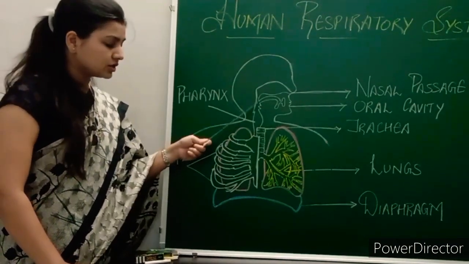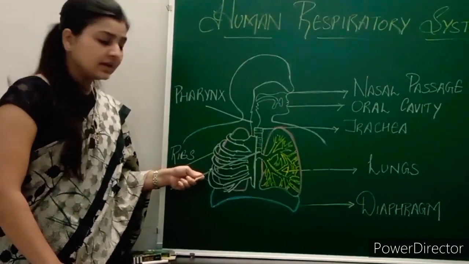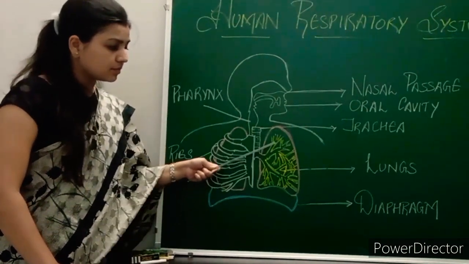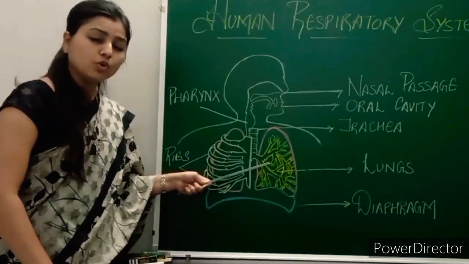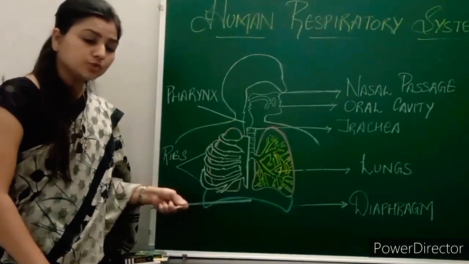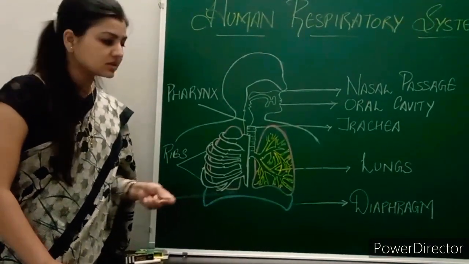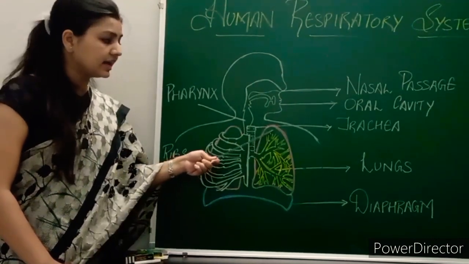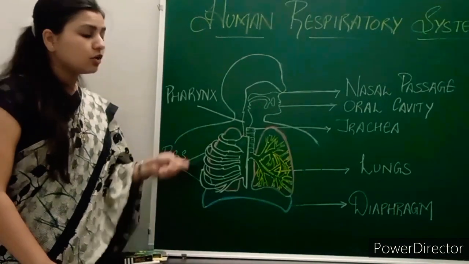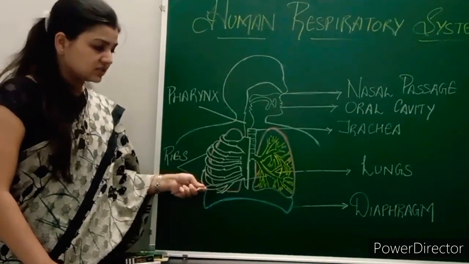We talked about how the air comes in and gets into both the lungs, and these branches are then divided into finer wind tubes, which are called bronchioles, and each bronchiole ends in a sac-like structure called alveoli, where all the exchange of gases takes place, right?